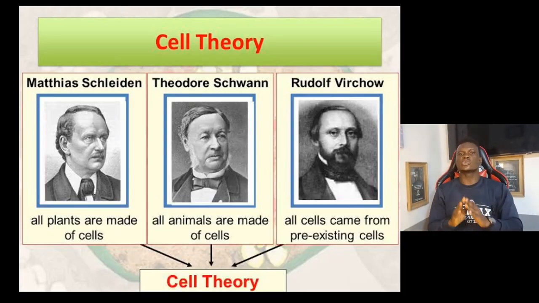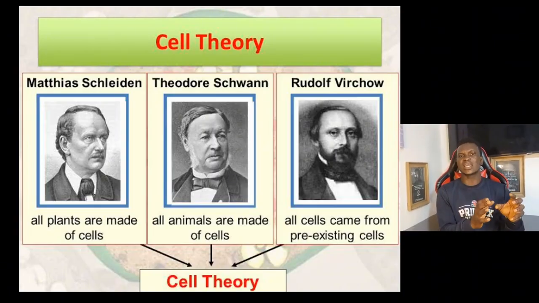So this was credited to Rudolf Virchow, although there are a lot of controversies about the scientific research and all of those things. But this is not the video for that. We need to move faster to cover the things we need to do, as we have some things to do with our syllabus. Do not forget, Matthias Schleiden in 1838 discovered that all plants are made up of cells.